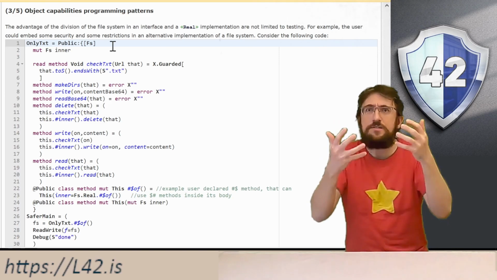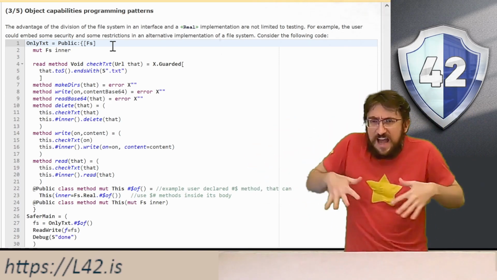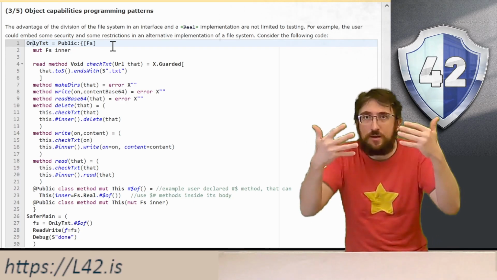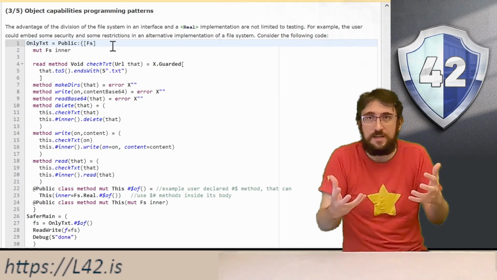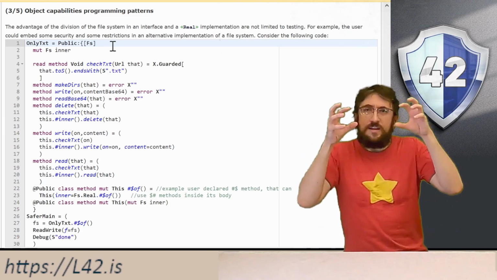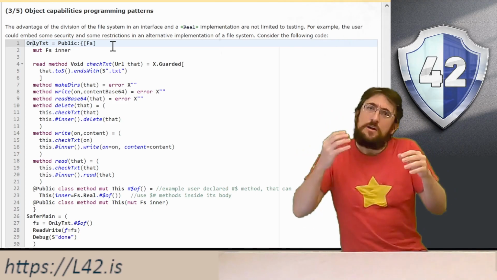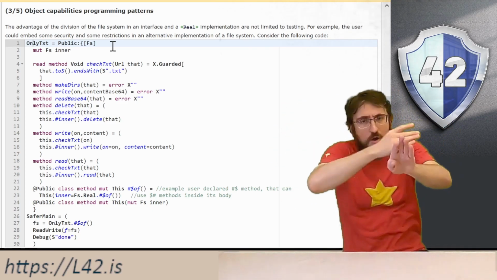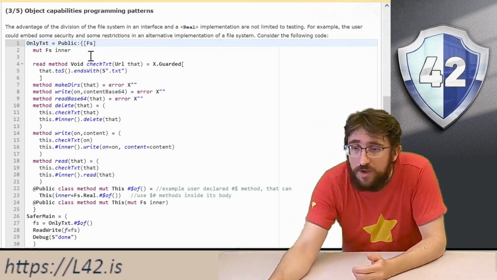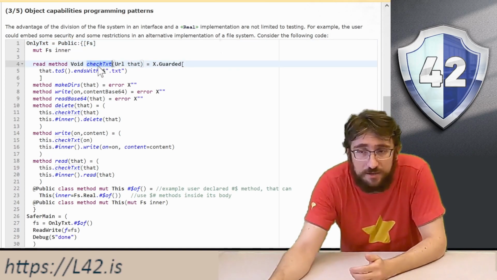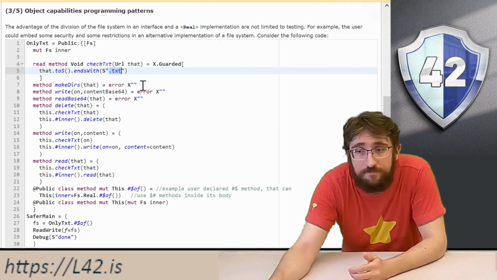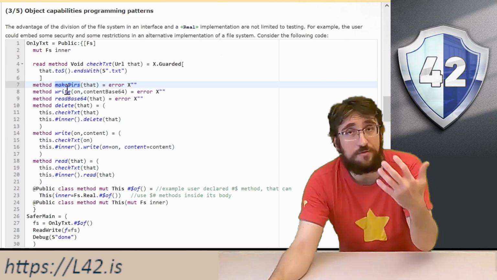This field inner is going to end up hidden inside the underbelly of the object only.txt. And so, all the code that is a user of only.txt will only be able to access inner indirectly. It's only going to be able to access inner going through method calls as designed by only.txt. Here we are implementing this checkTxt method that checks that every URL ends with .txt. And then we throw an error for makeDirs.